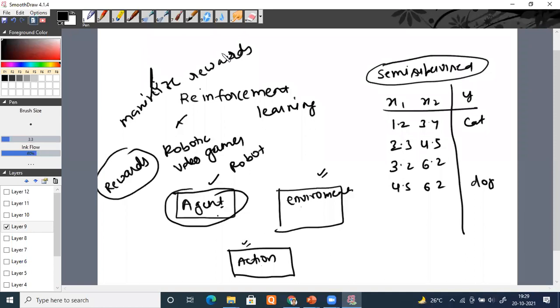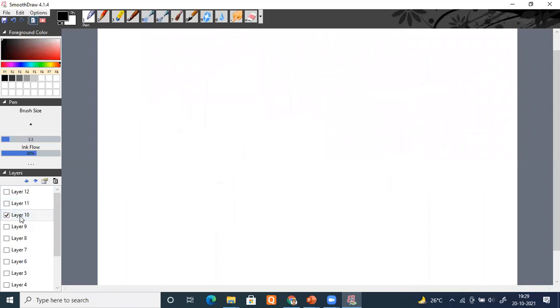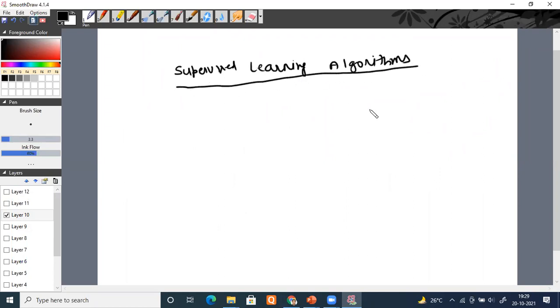The first one we are going to start with is the supervised learning algorithms, and we are going to start with the easiest algorithm known as K nearest neighbor algorithm, in short KNN algorithm.